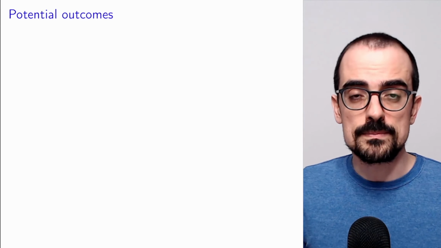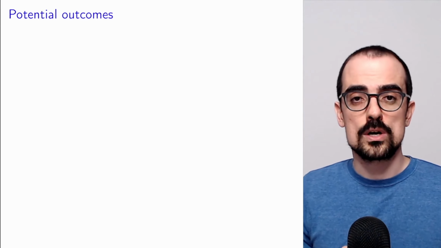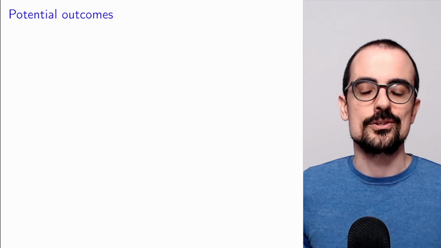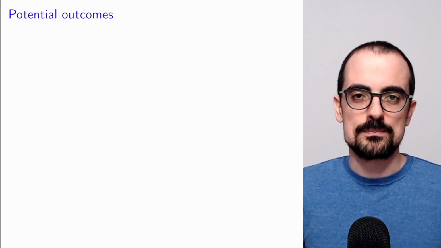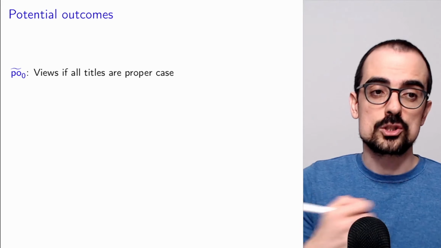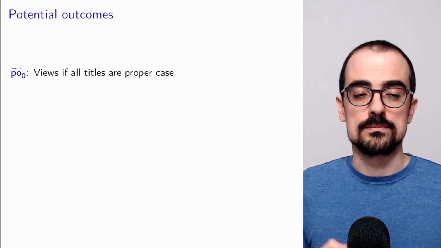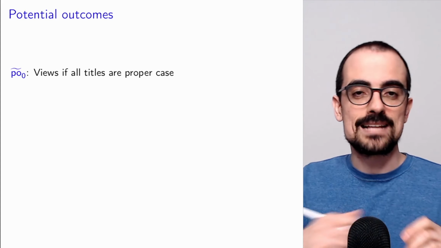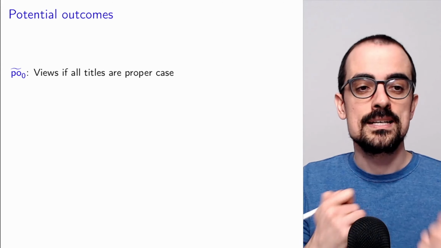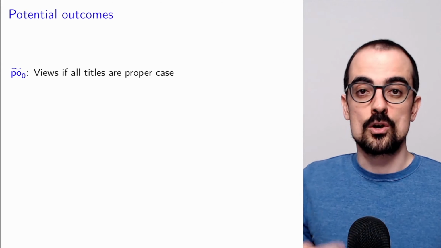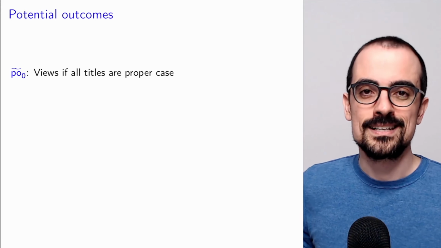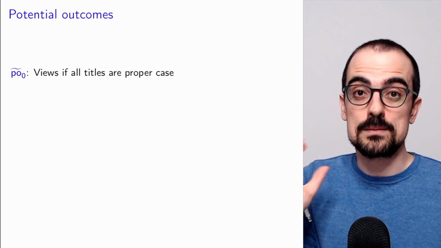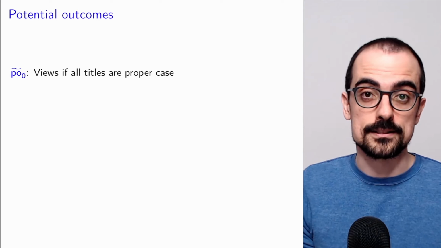And in order to determine whether there's a causal effect or not, we're going to use the concept of potential outcomes that we had already discussed in previous videos, but I'm going to remind you what they mean. So here, the potential outcomes are two. One associated to no treatment and one associated to treatment. The potential outcome associated to no treatment essentially tells us what would have happened if we hadn't given the treatment to anyone, if we hadn't set any of the titles to all caps. Of course, that's hypothetical because in the past we will have maybe put some titles in all caps, so we cannot completely observe this, but that's what the potential outcome associated to no treatment represents.